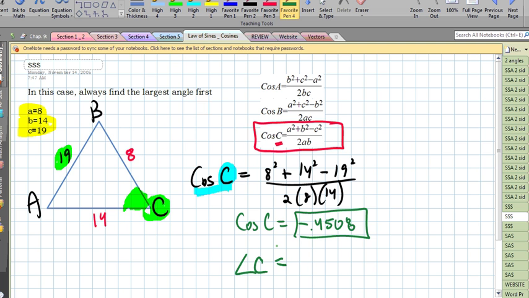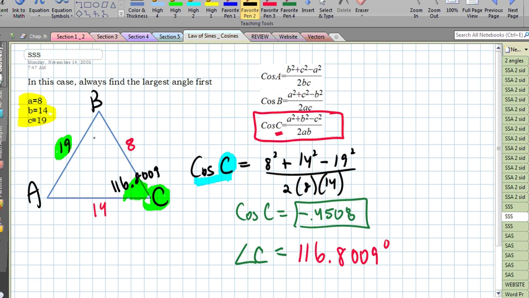And when I do cosine inverse of that particular negative value, I get an angle of 116.8009 degrees. Now, notice that's obtuse. And don't get caught up in that, but this negative value is going to be producing obtuse angles for me. So that is 116.8009. So moving on, how do I find the other two missing angles?